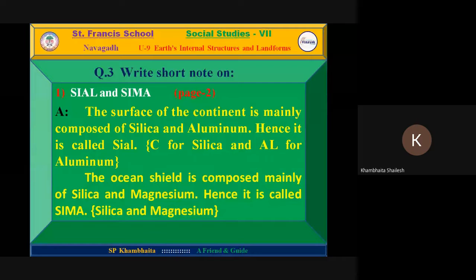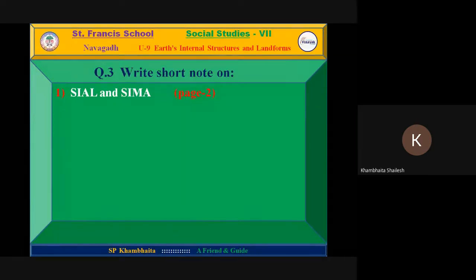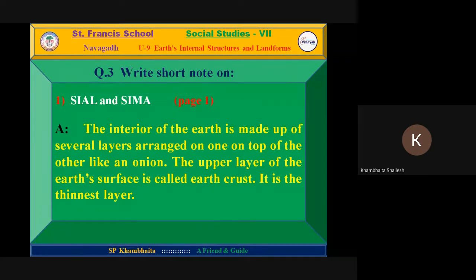Now you can take a screenshot of the first slide. I will give you time for a screenshot of the second slide. The first slide is on your screen. Here I have written page 1. Next slide, you can see page 2, for the same, because the answer is larger. It is a short note.